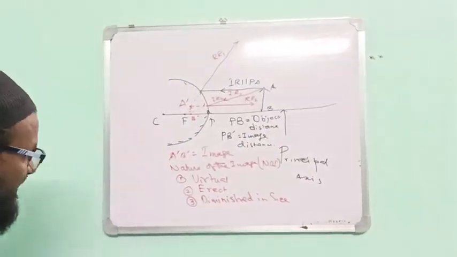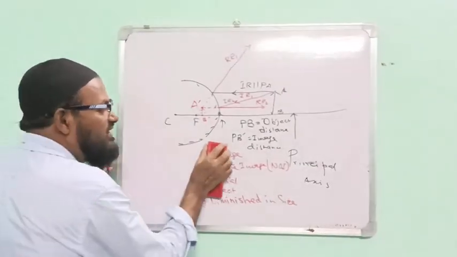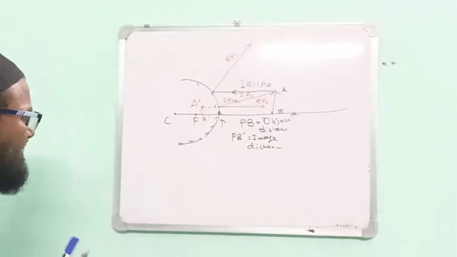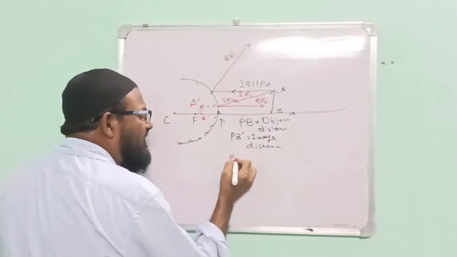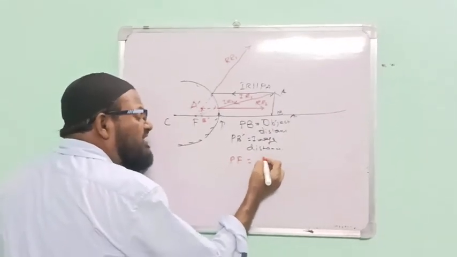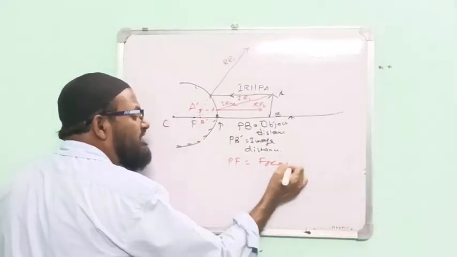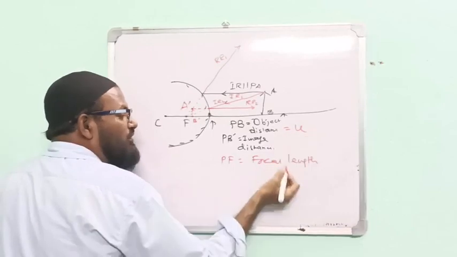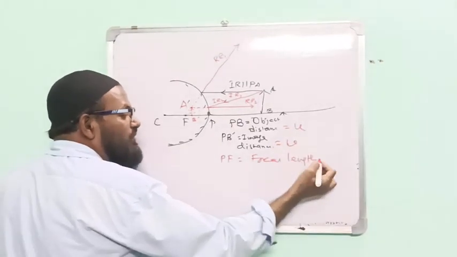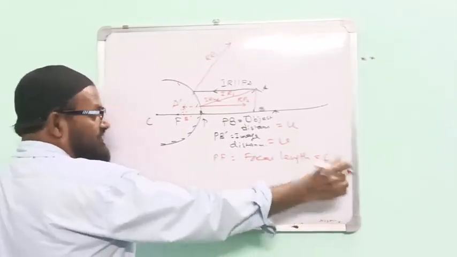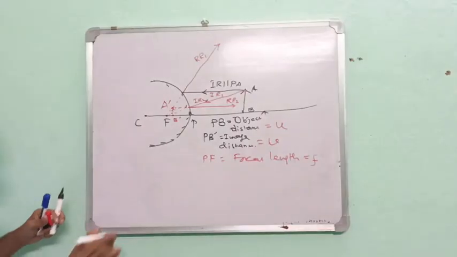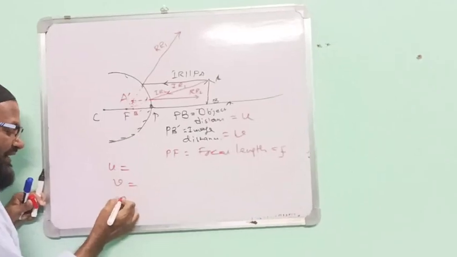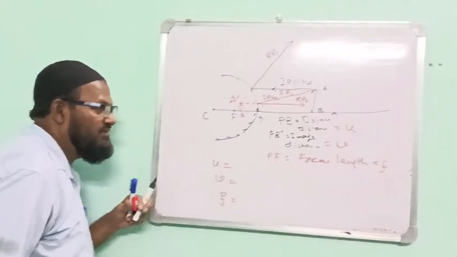And what is PF? PF is the focal length. Object distance is denoted by U, image distance is denoted by V, and focal length is denoted by F. Now please see here. U, V and F, this is very, very important.